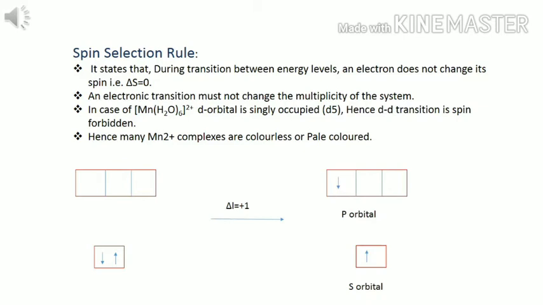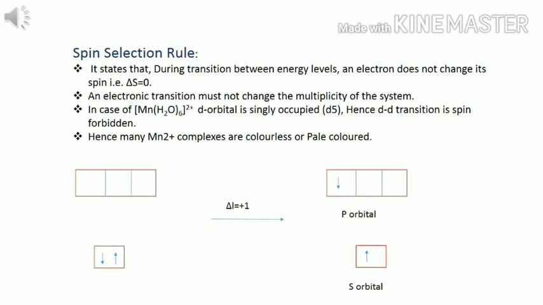Hence, dd transition is spin forbidden, because from T2g to Eg, the electron will jump, but while doing this, it must follow the spin selection rule. It means the rotation, if in the T2g orbital is clockwise, then while going to Eg, clockwise rotation must be followed.